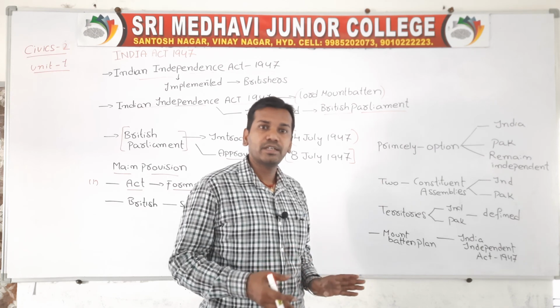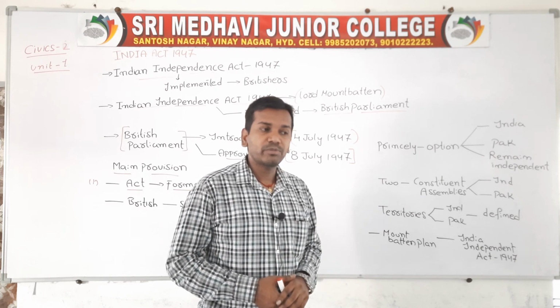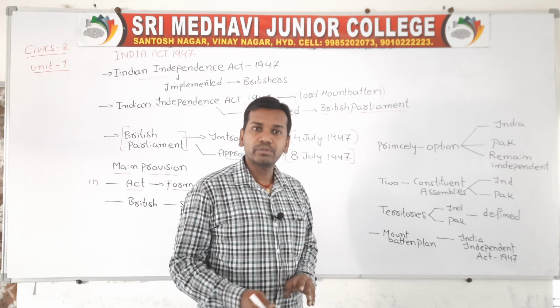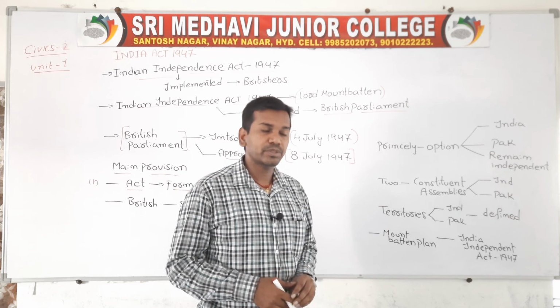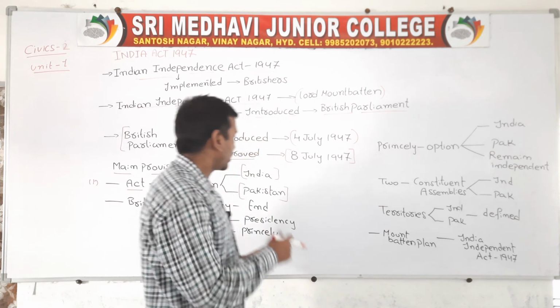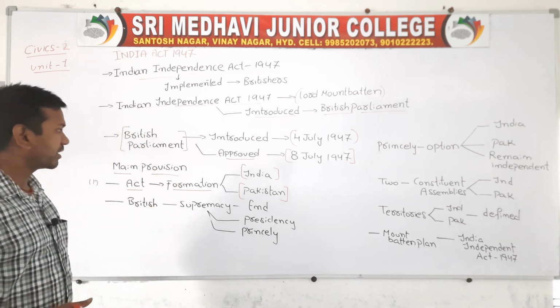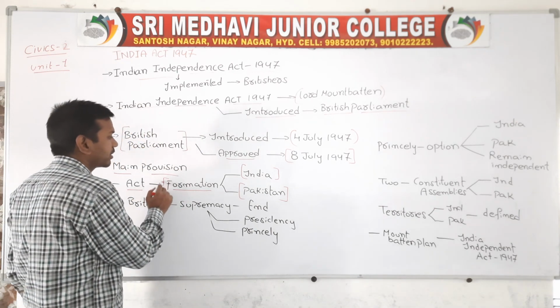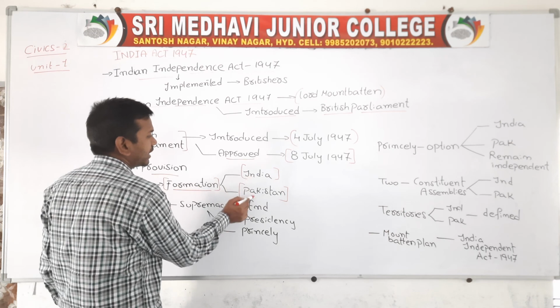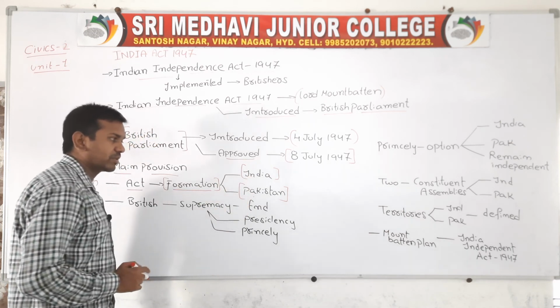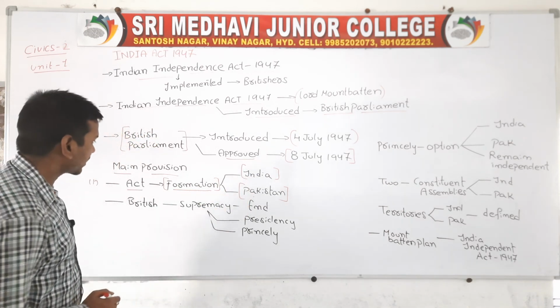He divided a line of control. Lord Mountbatten made a line of control between India and Pakistan. As per this act, it played a very important role in the formation of India as well as a separate country called Pakistan. Next, we come to the second point.